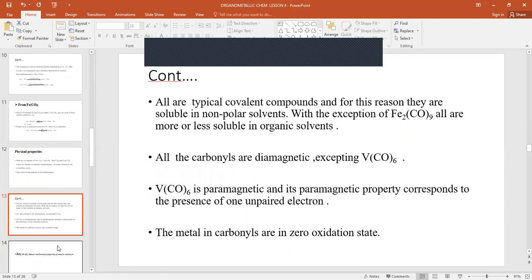They dissolve in nonpolar solvents. They are all diamagnetic except vanadium hexacarbonyl. Vanadium hexacarbonyl is paramagnetic because of the presence of unpaired electrons. The metals in carbonyls are in zero oxidation state.